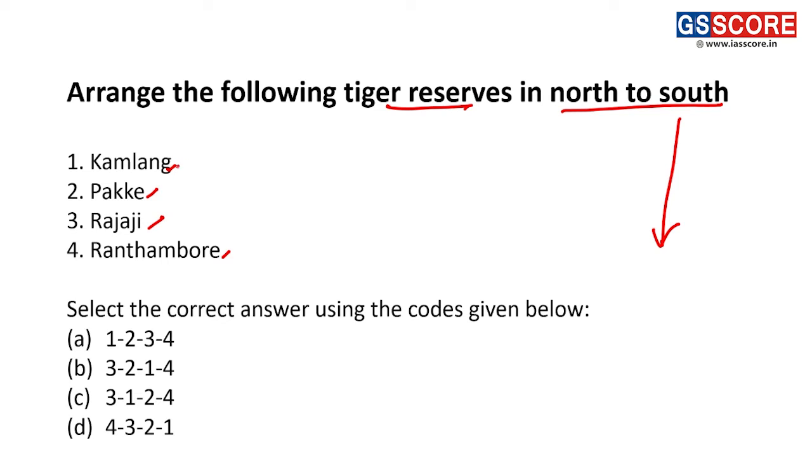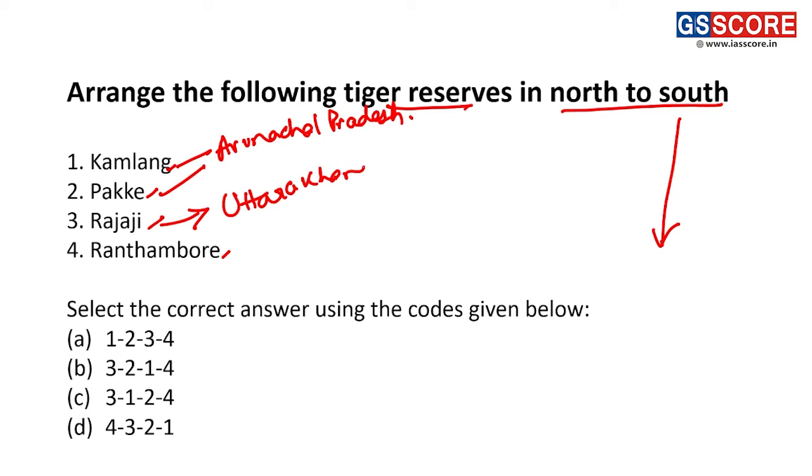Kamlang and Pakhui are present in the state of Arunachal Pradesh, Rajaji is present in the state of Uttarakhand, and Ranthambore is present in Rajasthan. All of these are quite famous.